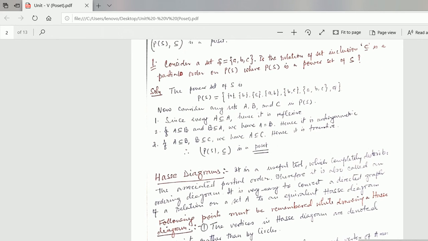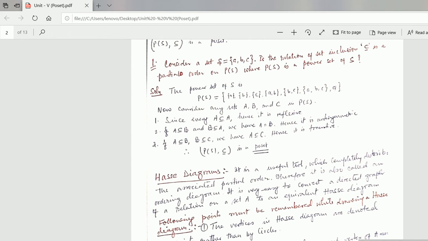The power set of S, how do we write it? Because 3 elements are there, it is 2 to the power 3. How many elements should be there? 8. It should be 8: 1, 2, 3, 4, 5, 6, 7, 8. So the power set is the empty set, {a}, {b}, {c}, {a, b}, {a, c}, {b, c}, and {a, b, c}. Now consider any sets A, B, C in the power set.